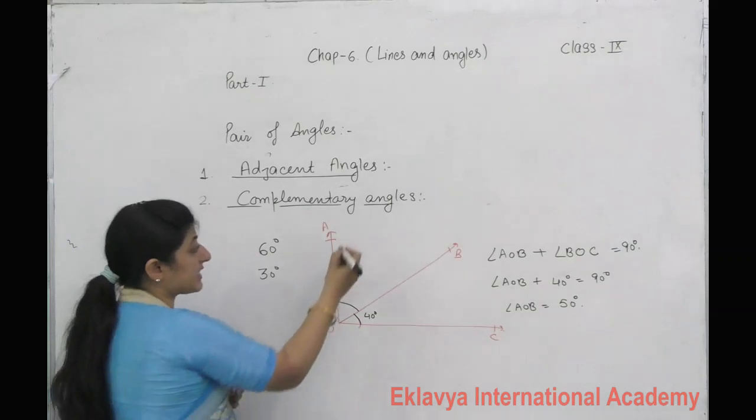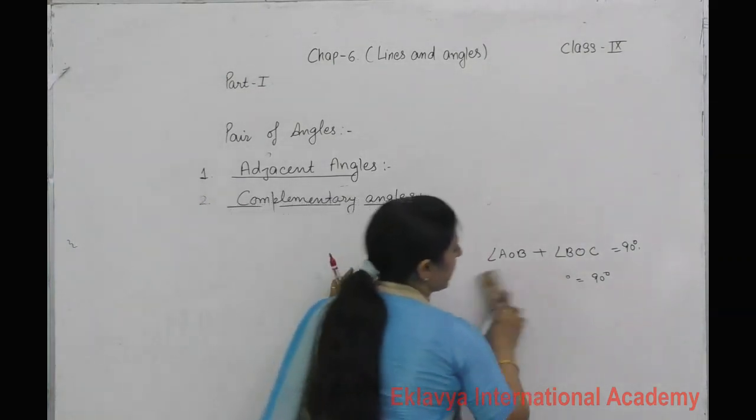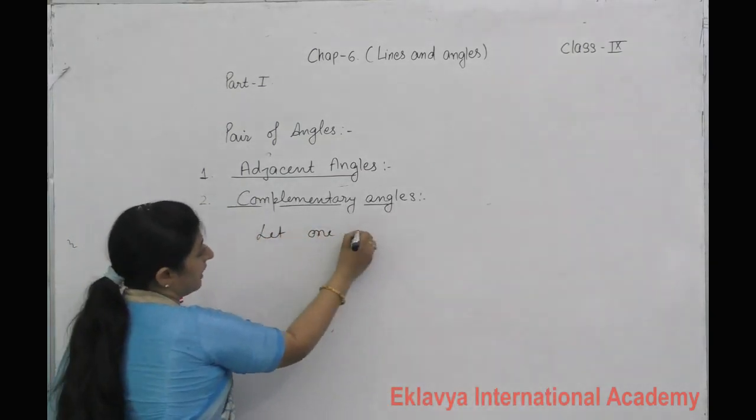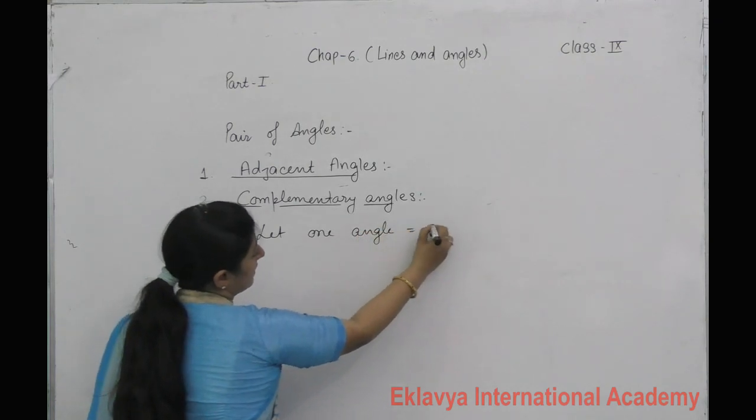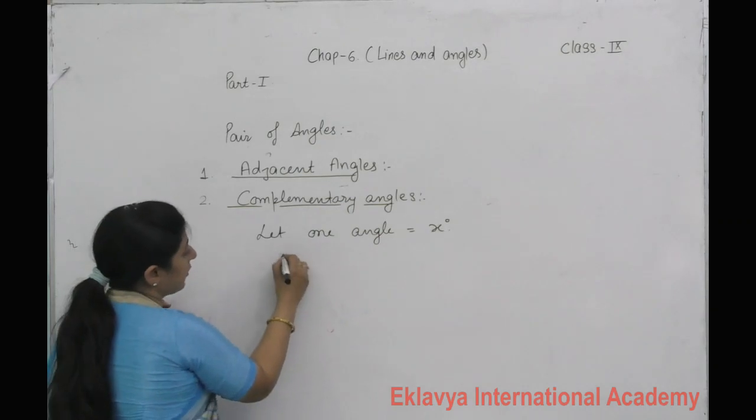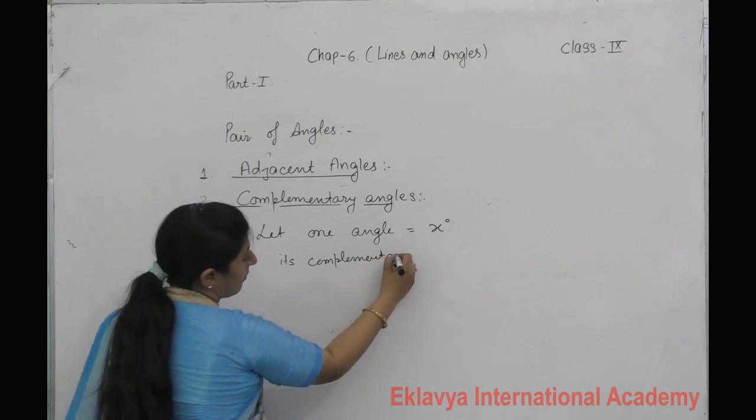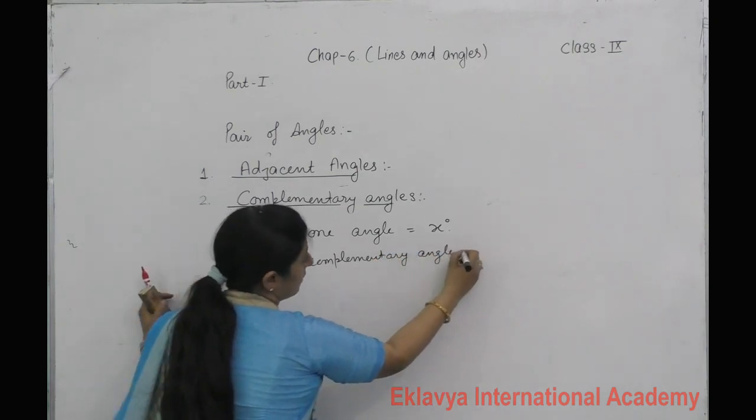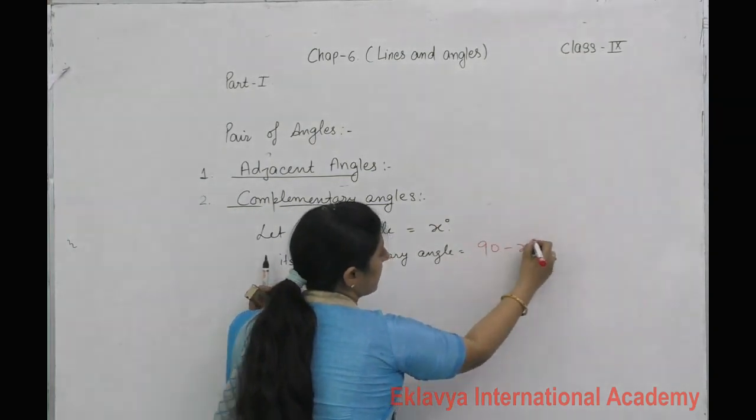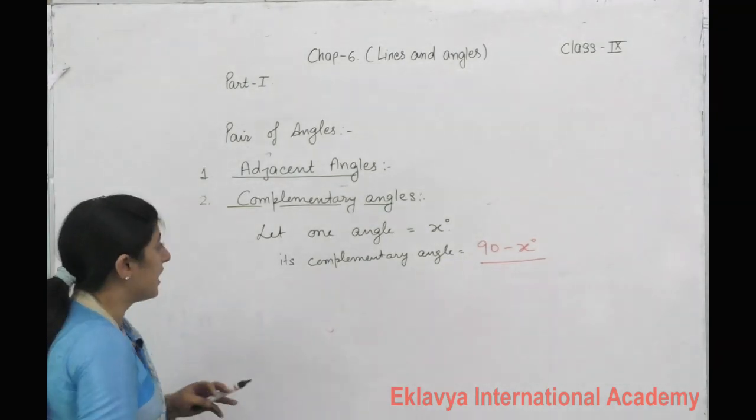One angle is x. If I write down, let one angle be x degrees, then what is the complement of it? Then its complementary angle is equal to 90 minus x. Next time we will solve questions related to this.